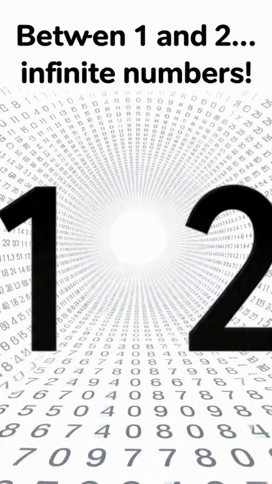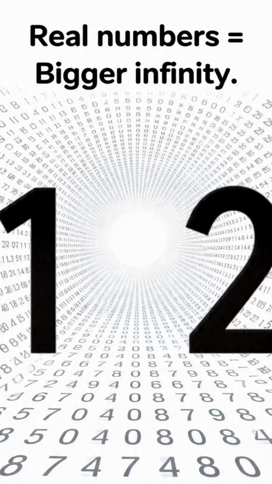Even within a tiny space, there are infinitely many decimal numbers. The decimals multiply rapidly across the screen. Real numbers equal a bigger infinity. This shows that the infinity of real numbers is larger than the infinity of counting numbers. Not all infinities are the same.